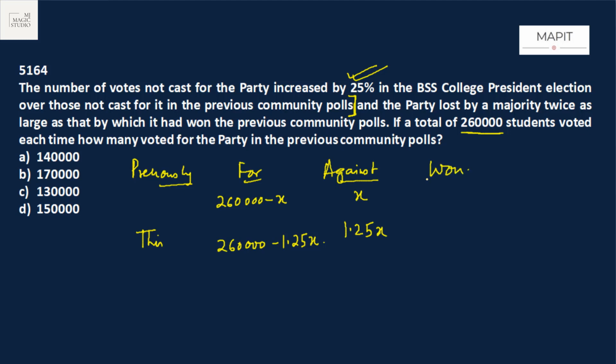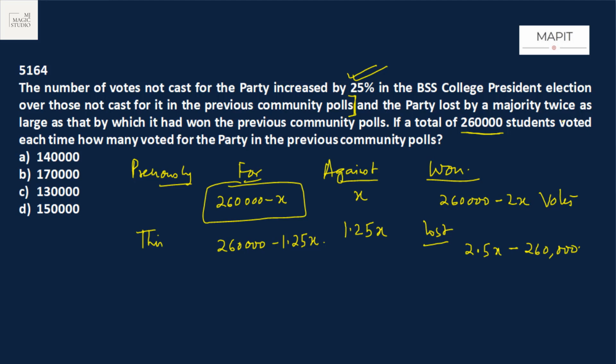Previously they won by for minus against, that is 260,000 minus 2x votes. This time they have lost, that means against votes were more than their votes. Then against minus for will become 2.5x minus 260.